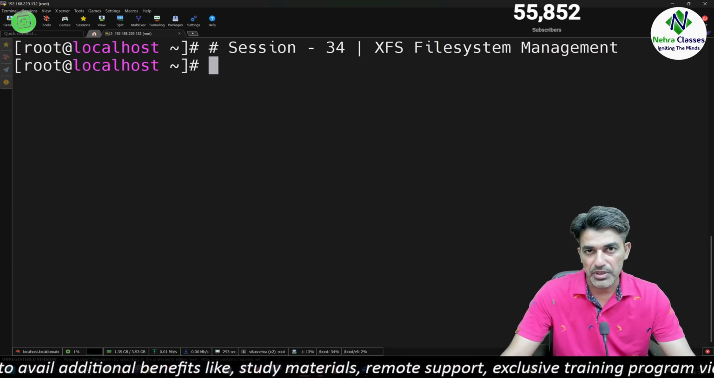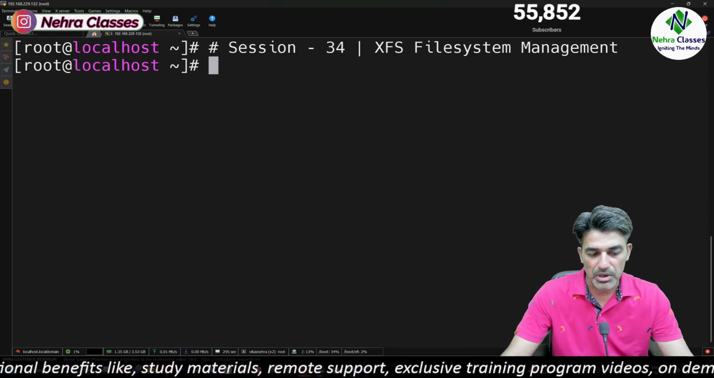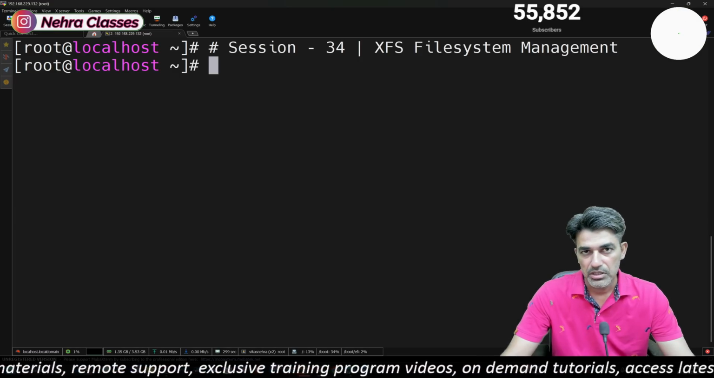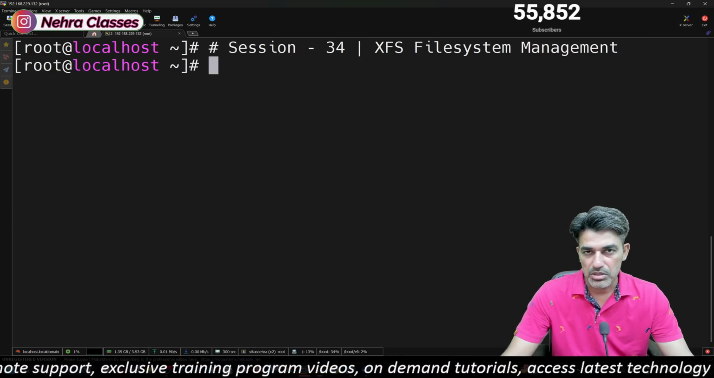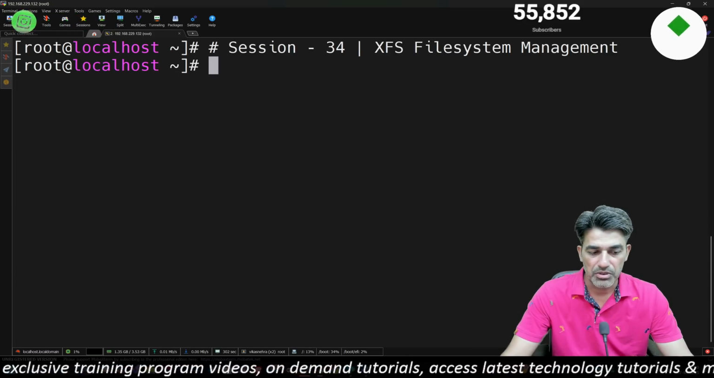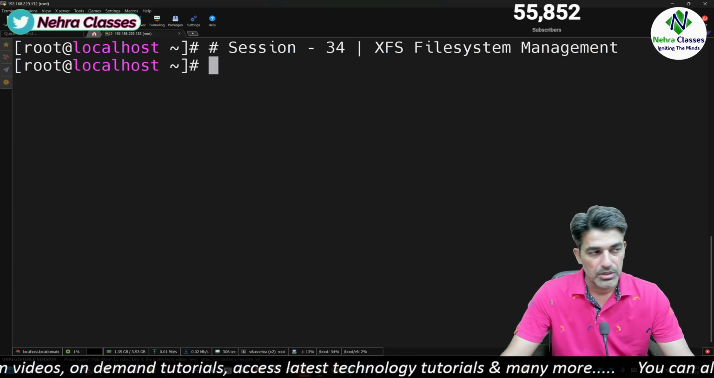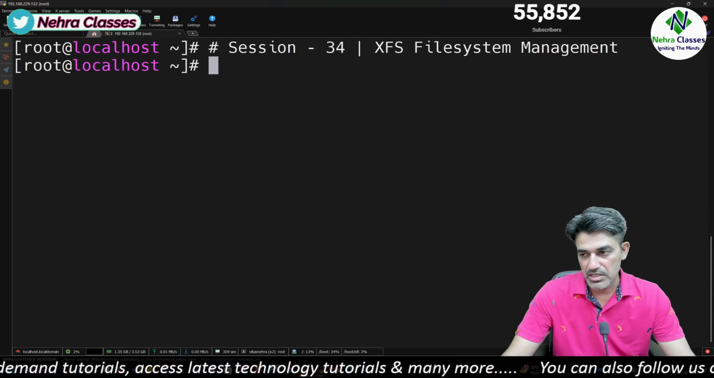In this session, we will not talk about the file system quota management, because in the upcoming sessions, we are going to have a detailed in-depth session on it. Okay, so let's start the session.